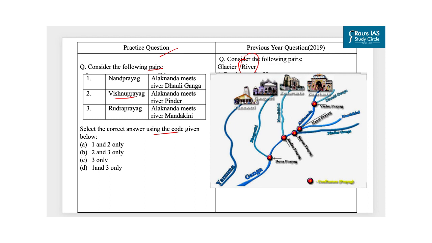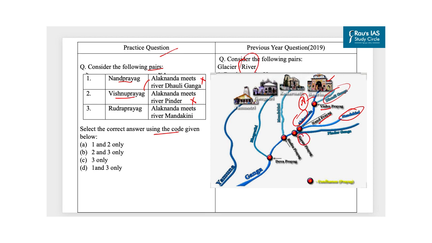Now, the first is Vishnuprayag. As you can see, river Alaknanda, which originates from Satopanth Glacier, is joined by Dhauli Ganga near Joshimath. Alaknanda flows in front of the Badrinath Temple, one of the most revered Hindu shrines, and Dhauli Ganga originates from Niti Pass. This place is known as Vishnuprayag. So our second pair is incorrect, as Vishnuprayag is the place where Alaknanda meets river Dhauli Ganga. Next is Nandprayag. It is the second Prayag in the cascade sequence of the confluences where the river Nandakini joins the Alaknanda. So our first pair is incorrect.